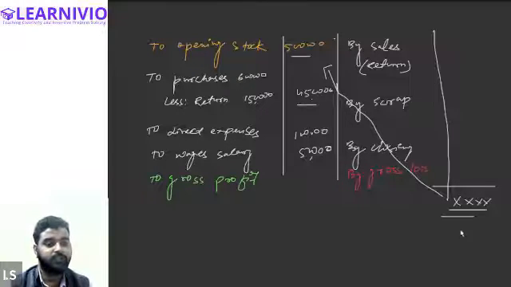Or let's presume the sum total of this side. Let me calculate this. 5 lakh plus 4,50,000, 9,50,000, 10,50,000, and 11. So the debit side is how much? 11 lakh. And let's say the credit side is 13 lakh. So the credit side is more than the debit side. So we will have a profit. Profit of how much? 2 lakh. But let's say the sum total of the credit side is only 7 lakh. In that case, we will have a loss of how much? 4 lakhs. So in that case, the loss will be written on the credit side of the trading account.